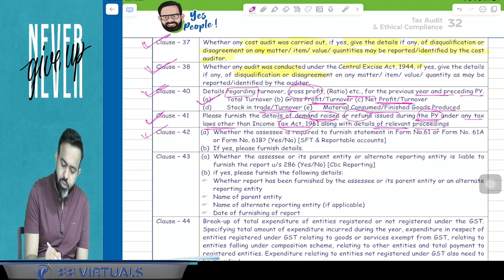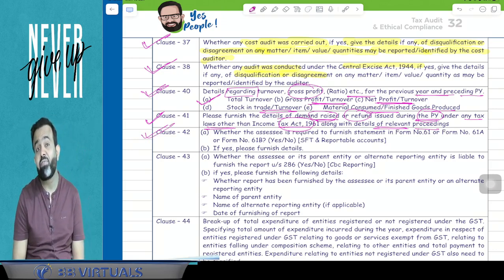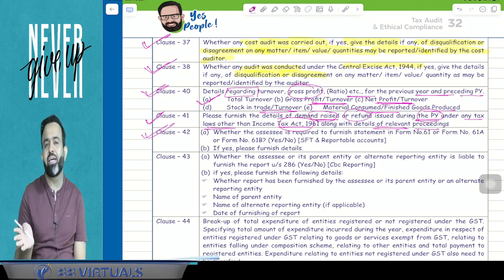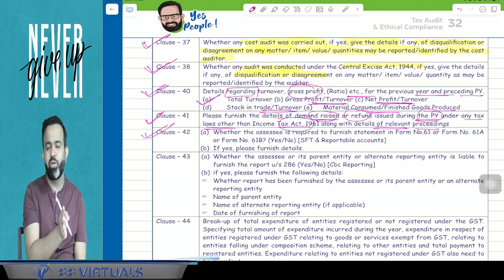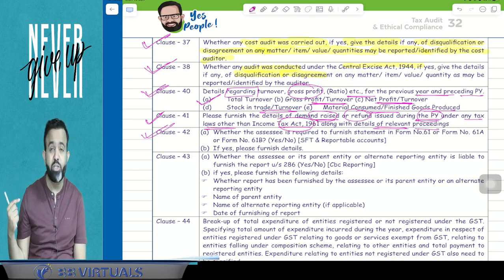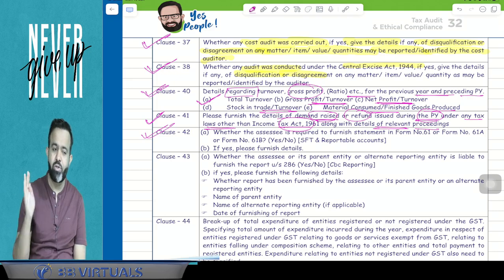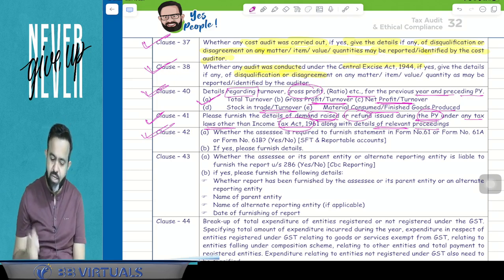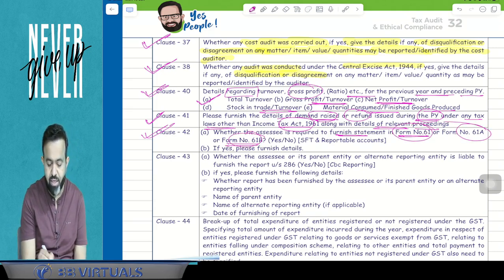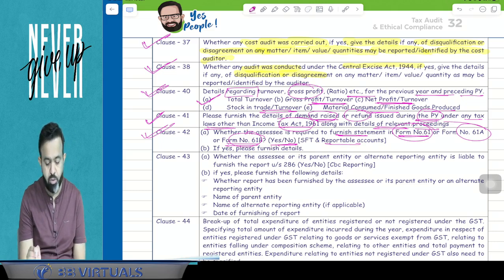Now clause number 42 is related to whether any SFT or reportable account is required or not. Means the bank has to furnish the SFT and reportable account, as you know we have discussed the SFT topic, statement of financial transaction. In certain cases your detail will be furnished to the income tax department. So is the assessee required to furnish the statement in Form number 61, 61A or 61B, yes or no, SFT or reportable account, and if yes, then please furnish the detail.